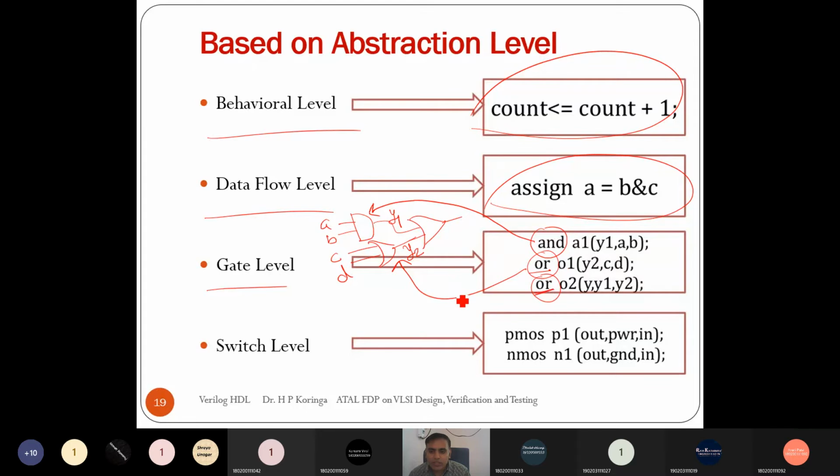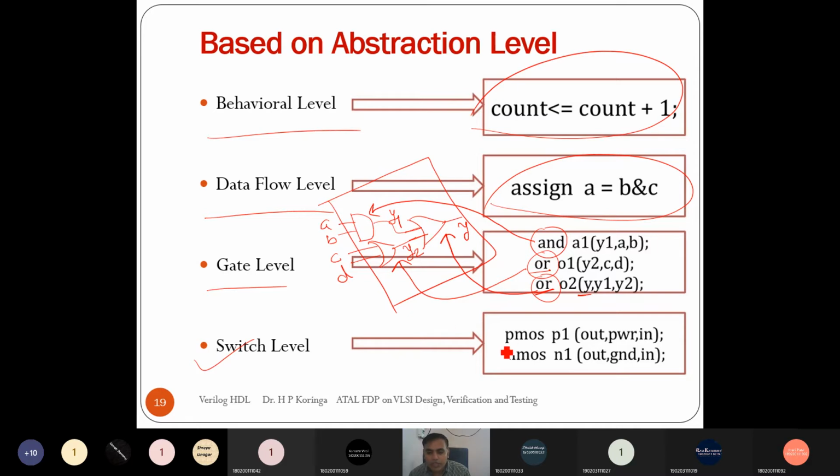And the third OR gate is the implementation of this last one, which is the ORing of the output of AND and the output of OR gate. Here Y1 and Y2 are the inputs and the output is Y. So it is easy to write if we have our design structure with us, then we can use the gate level abstraction level to write the Verilog HDL.